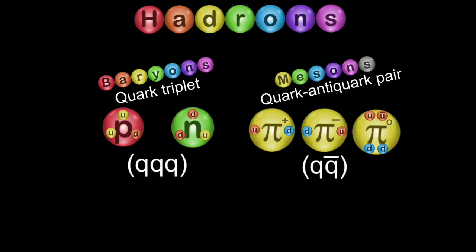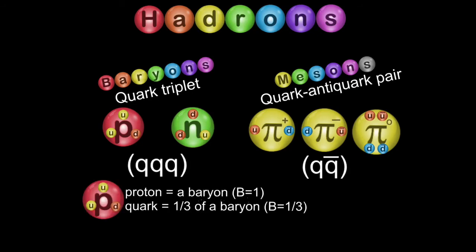Now while we're here, we might as well talk about baryon numbers, because baryons have a baryon number of 1. Now if a quark is a third of a baryon, then it has a baryon number of a third. Now an antiquark will have to have a baryon number of minus 1/3, and that has a consequence for the mesons, because they're always quark and antiquark combined. So their baryon number will always be 0, because they always have a plus third belonging to their quark and a minus third belonging to their antiquark. So that really means that all mesons will have a baryon number of 0.